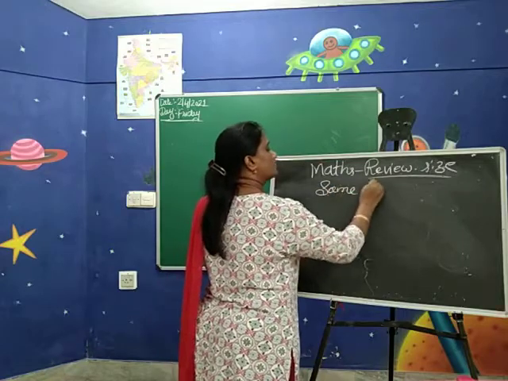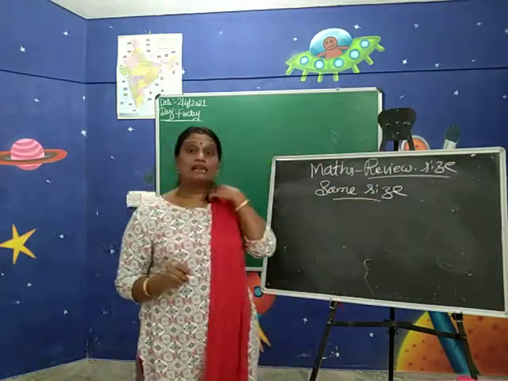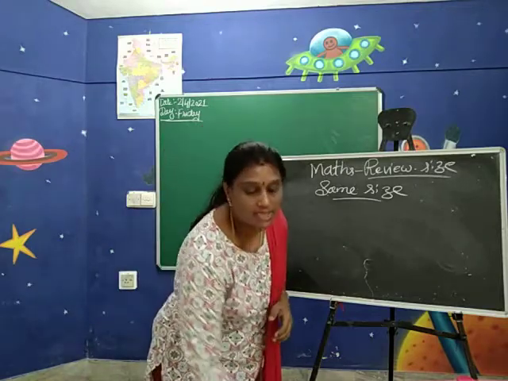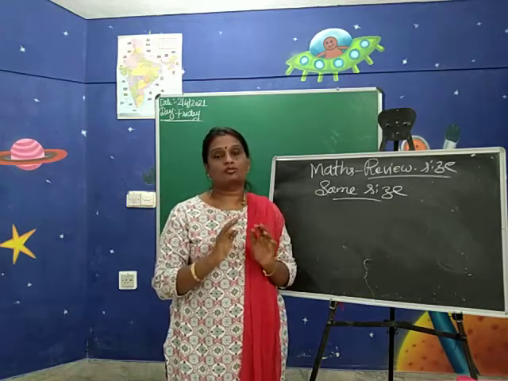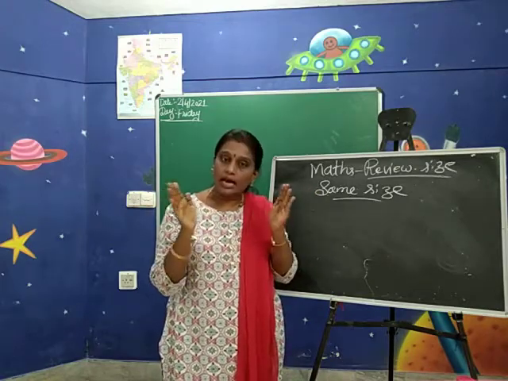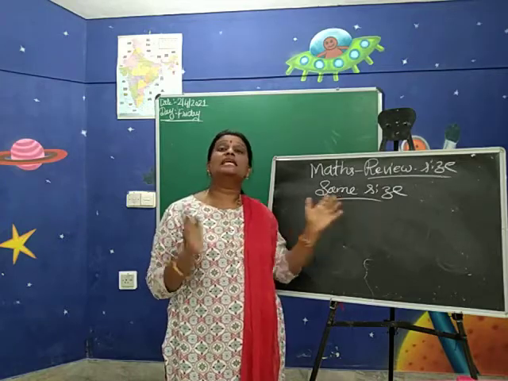Same size means the size which is equal in size. Same size is nothing but which is having an equal size, not big, not small. Both are same. They look alike. They are similar. So same size means equal size.